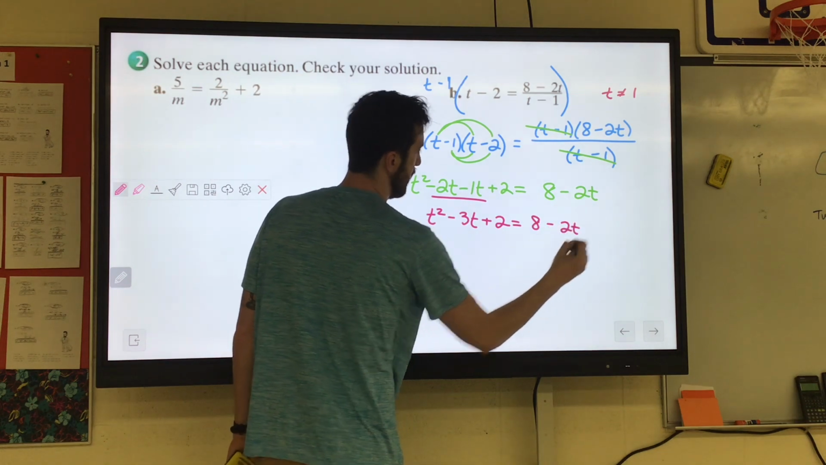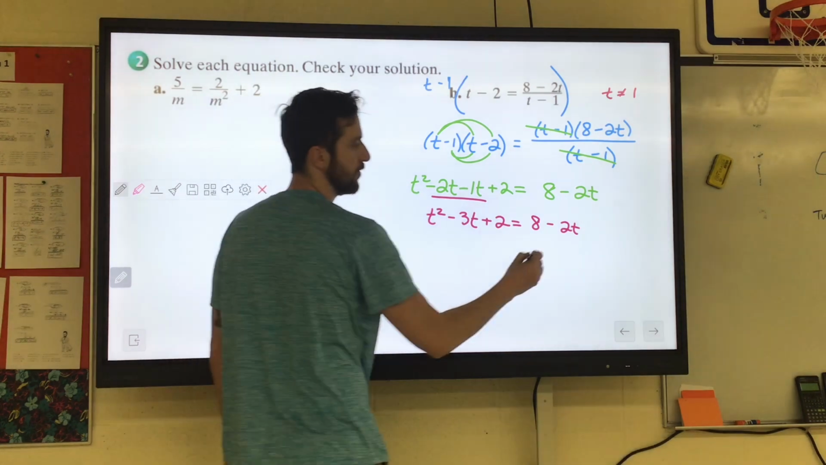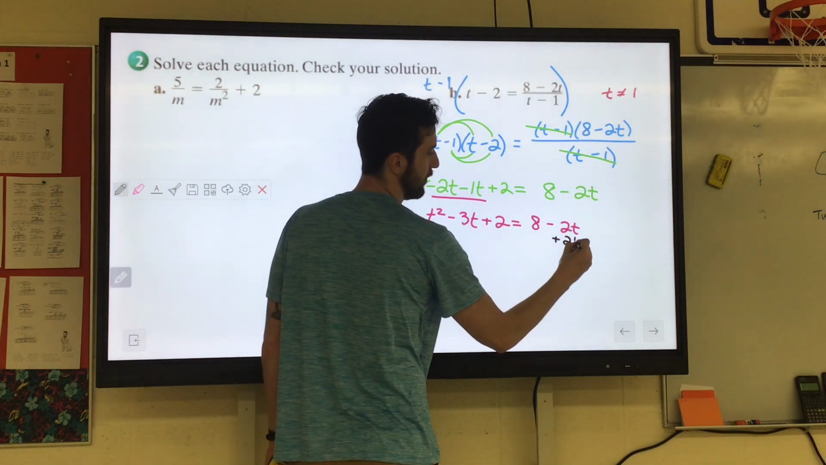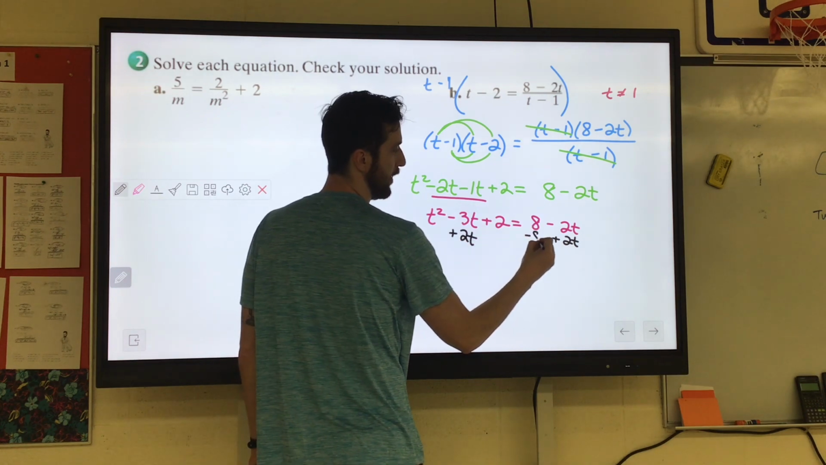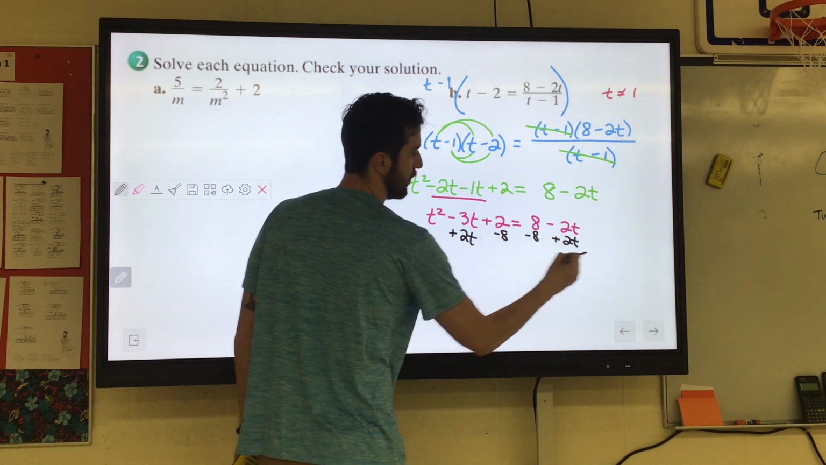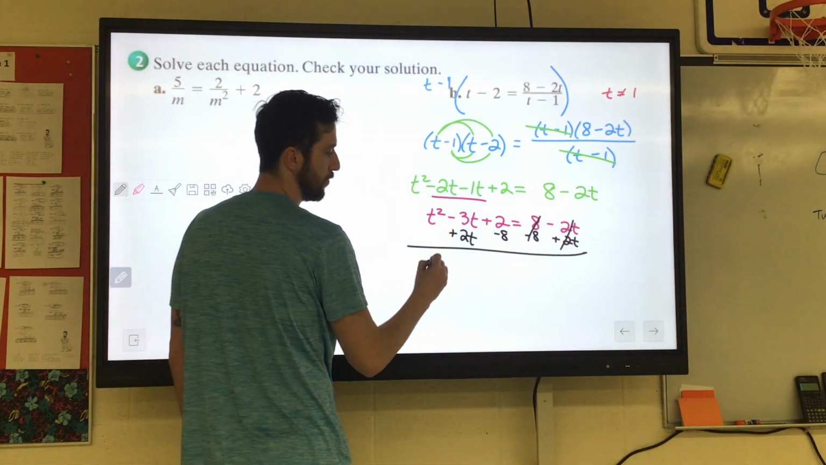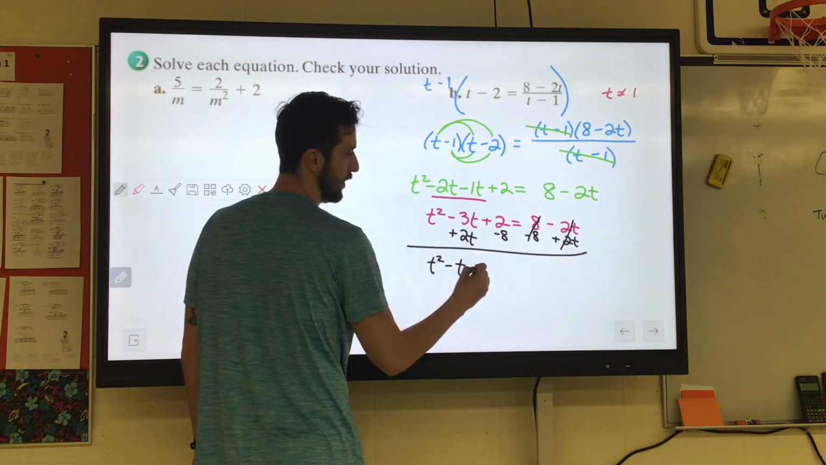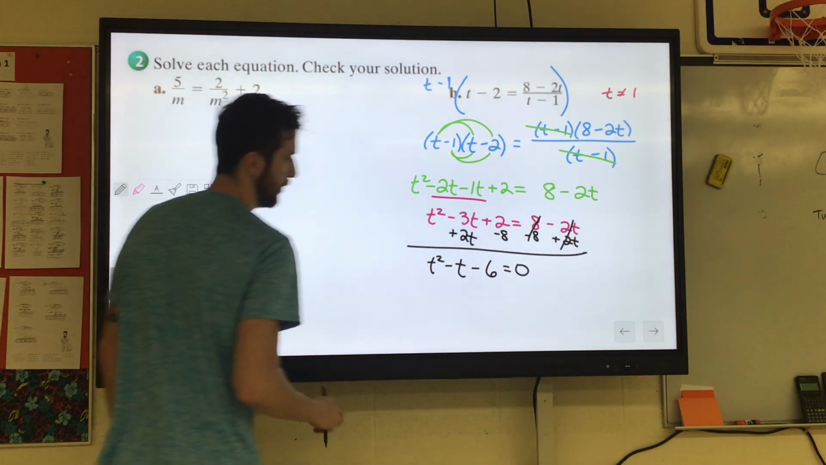minus 2t. Again, this is going to require some factoring, and when that's the case, we're going to have to get everything on one side. So I'm going to add the 2t to get rid of it over there. I'm going to subtract the 8, and then that cancels everything on the right side. Over on the left side, we'll have t squared minus t minus 6 equals 0.